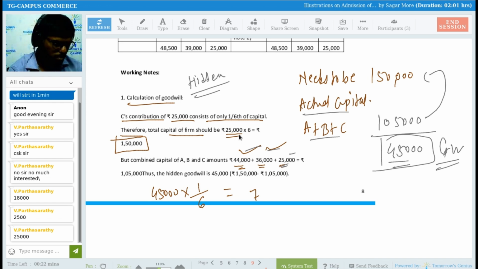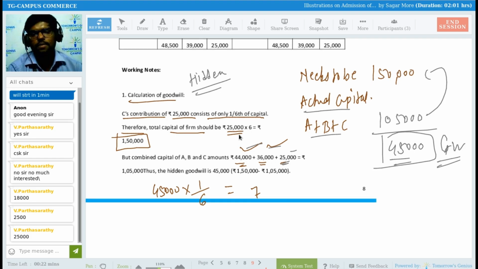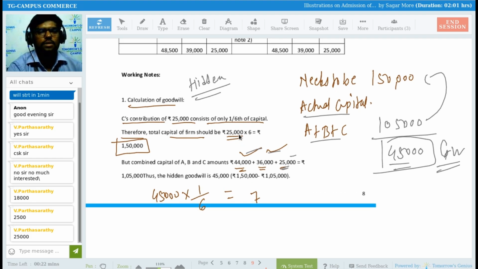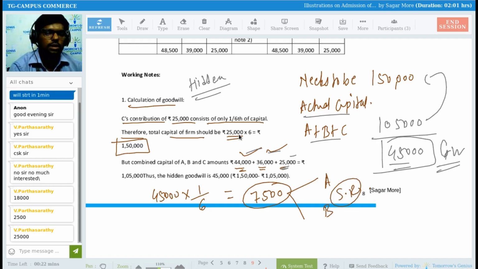So 45,000 multiplied by 1/6, the answer is 7,500. And this 7,500 you are going to distribute between A and B as per their sacrifice ratio.